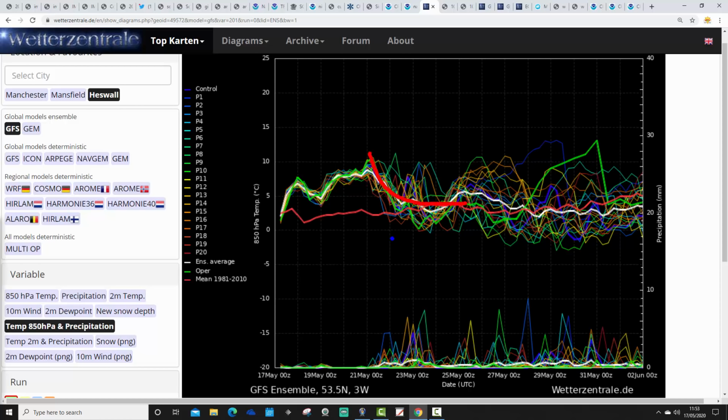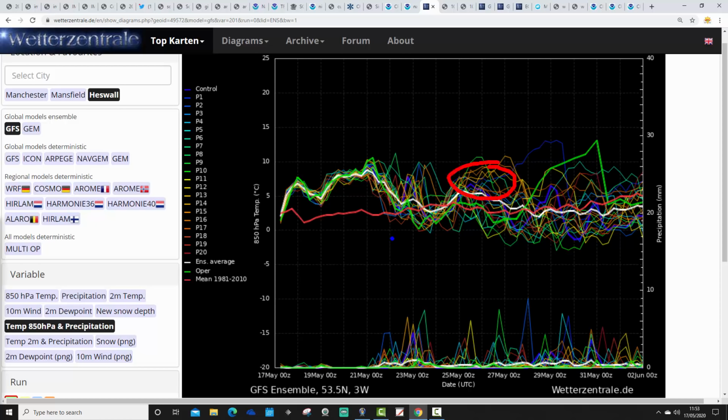Then a drop in the temperature taking place at the end of the week and moving into the bank holiday weekend, but probably not for all that long. And as we go on into the following week, so through the bank holiday weekend into the following week, it looks like things could get a little bit warmer again.